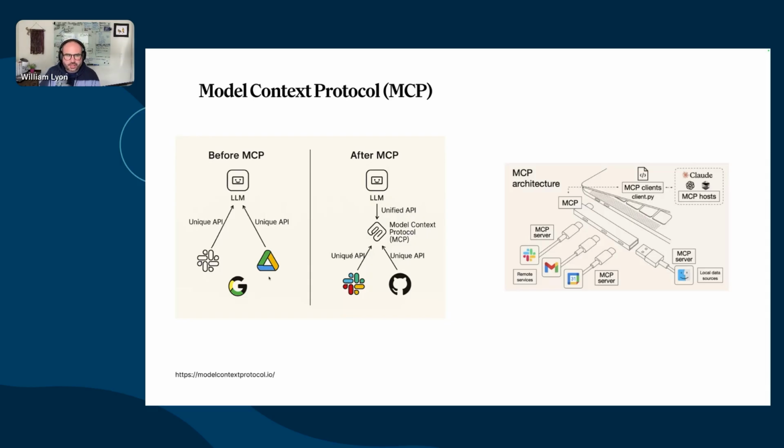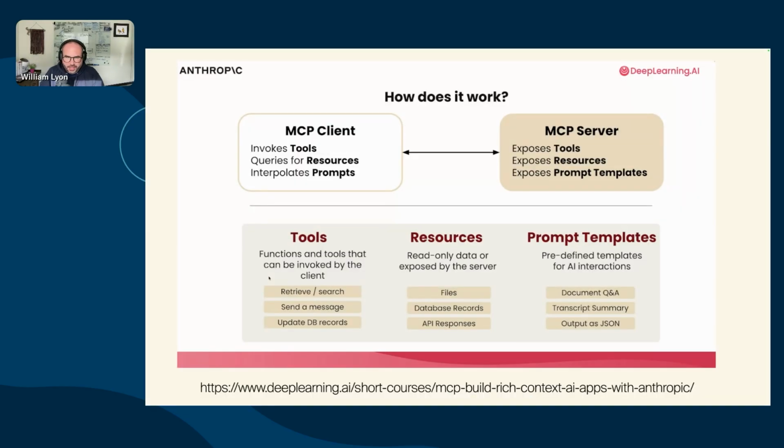So before MCP, we were all building our own unique bespoke APIs for interacting with external services. MCP comes along and we can just build that MCP server once and then use that as an interface to that service in all of our AI applications. And even better is that someone else, maybe GitHub, for example, can build and publish an MCP server, and then we can use their official MCP server to interact with GitHub across all of our AI applications.